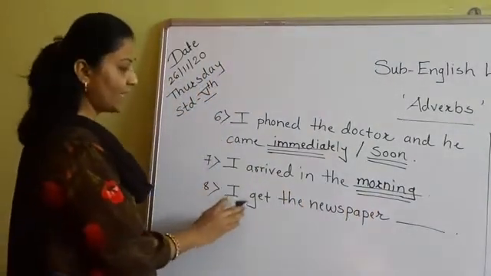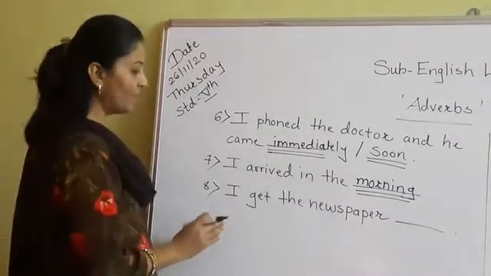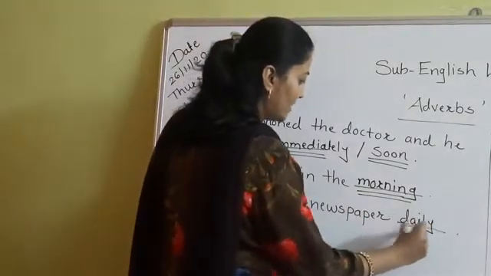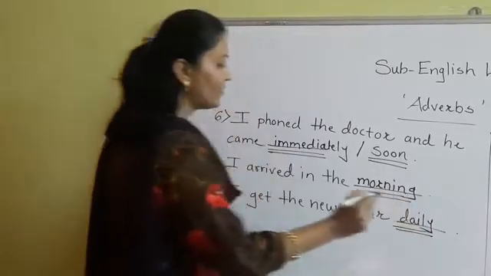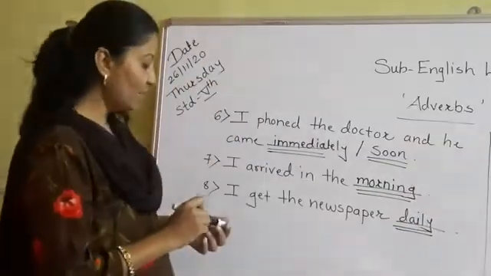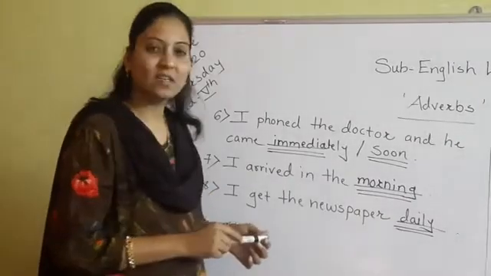And last one, I get the newspaper daily. Newspaper comes to our house daily. So we can use the word daily here. I get the newspaper daily. So like this, we can use the adverb of time.